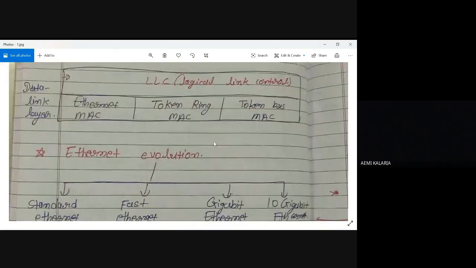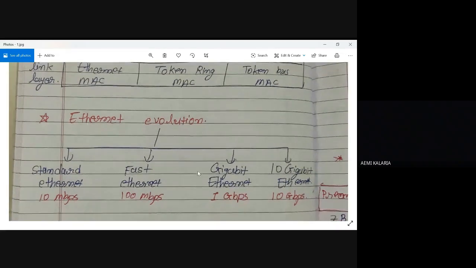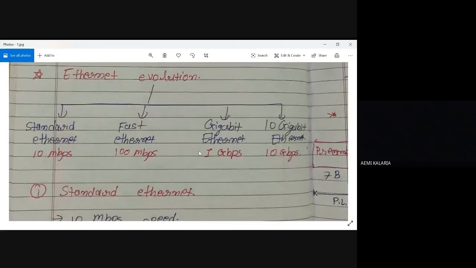So today I'll discuss mostly Ethernet, types of Ethernet, and what the specifications of a particular Ethernet are. Ethernet evolution: basically four types of Ethernet are there. First one is standard Ethernet, then fast Ethernet, gigabit Ethernet, and 10 gigabit Ethernet.